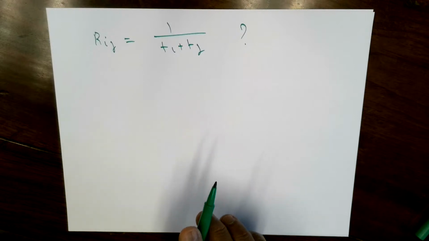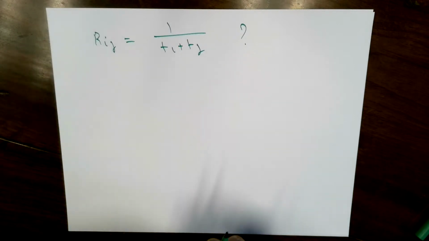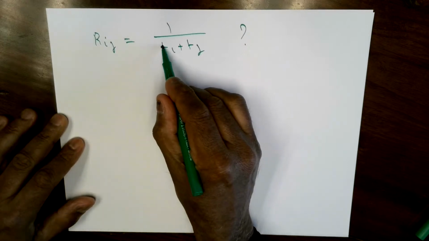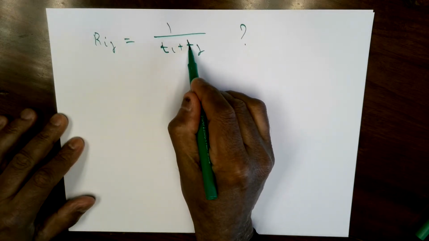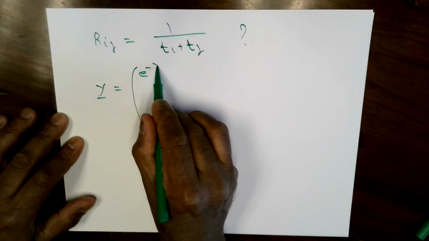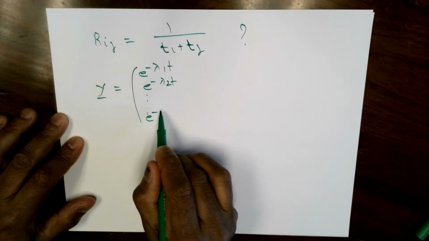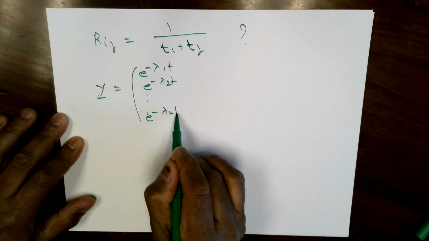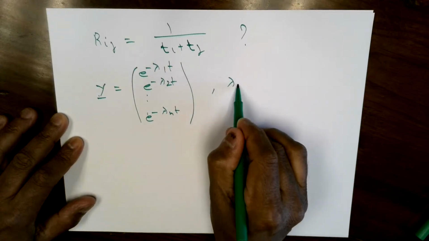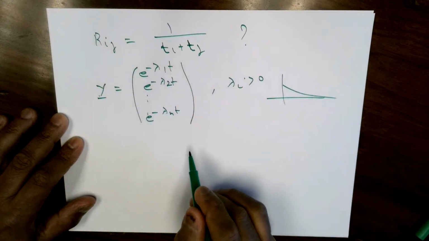So here, how do you do this? Again, conceptually we need to form an n by n matrix for arbitrary n and show that it's a non-negative definite matrix. I'm going to give one idea, which I've seen somewhere. Let's look at this vector. This is an n by 1 vector. Let me take all the lambdas to be positive, so they're all dying exponentials.